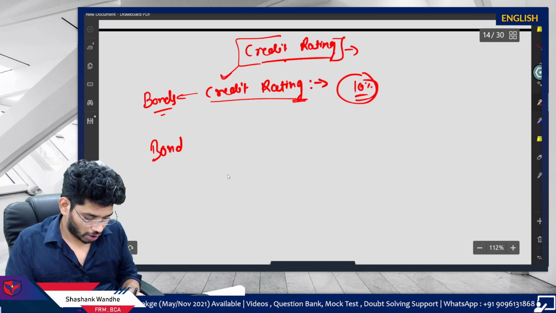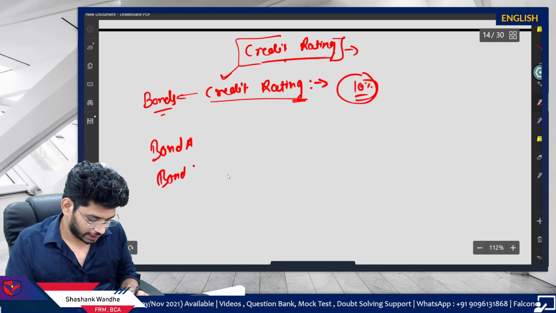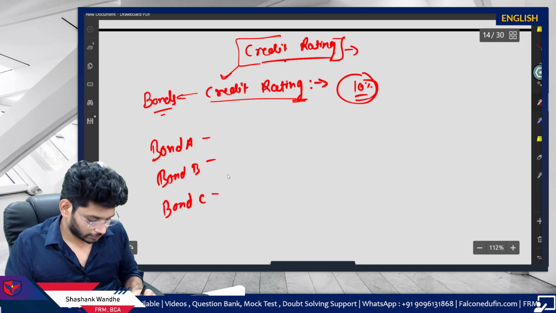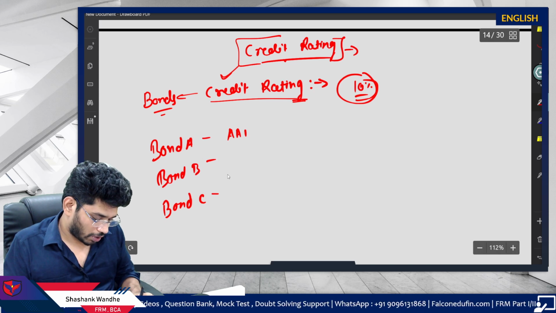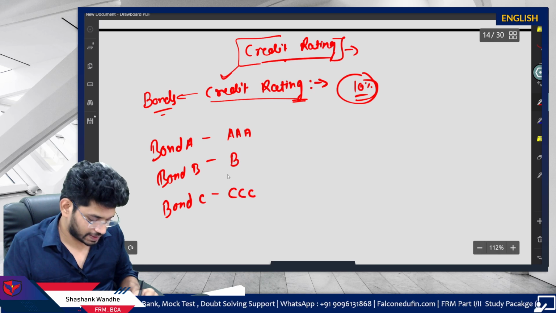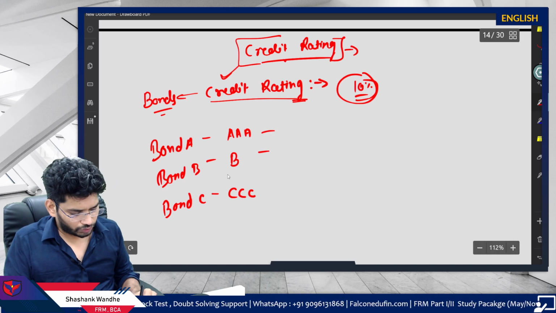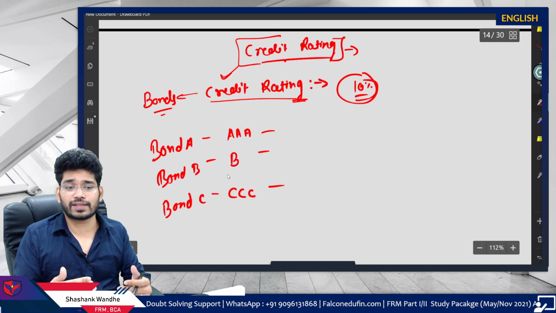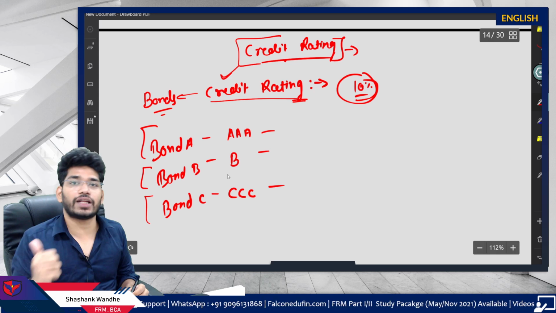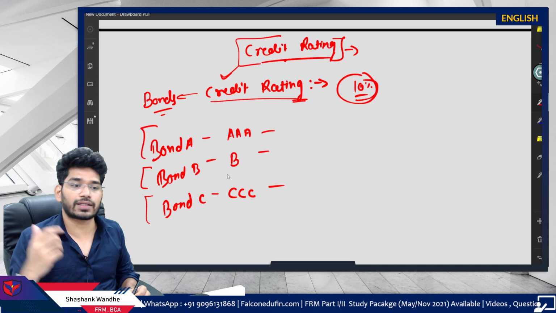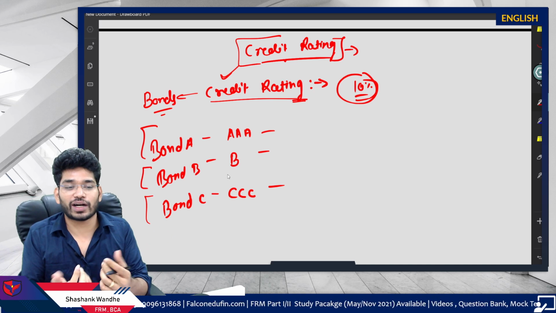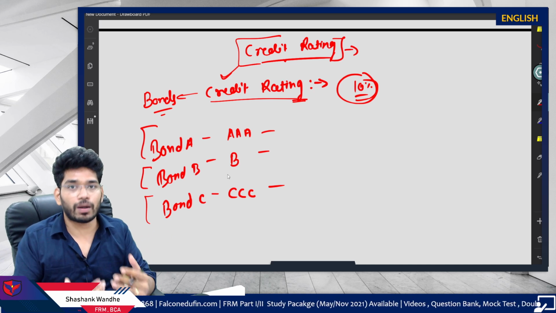Say bond A, bond B, bond C. Say this bond is AAA rated, the next bond is B rated, then C rated. These are the three credit ratings provided for these three bonds. Now, if I ask you in which bond you should invest, you need to think like a risk manager. You should not answer like this: it depends upon the purpose.